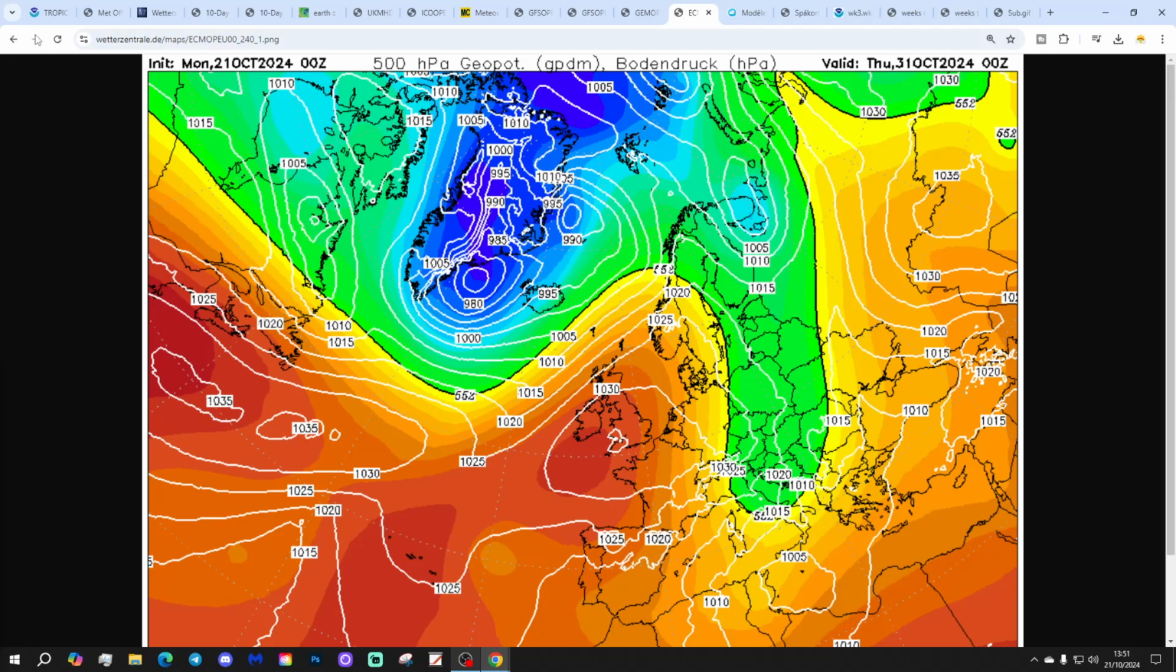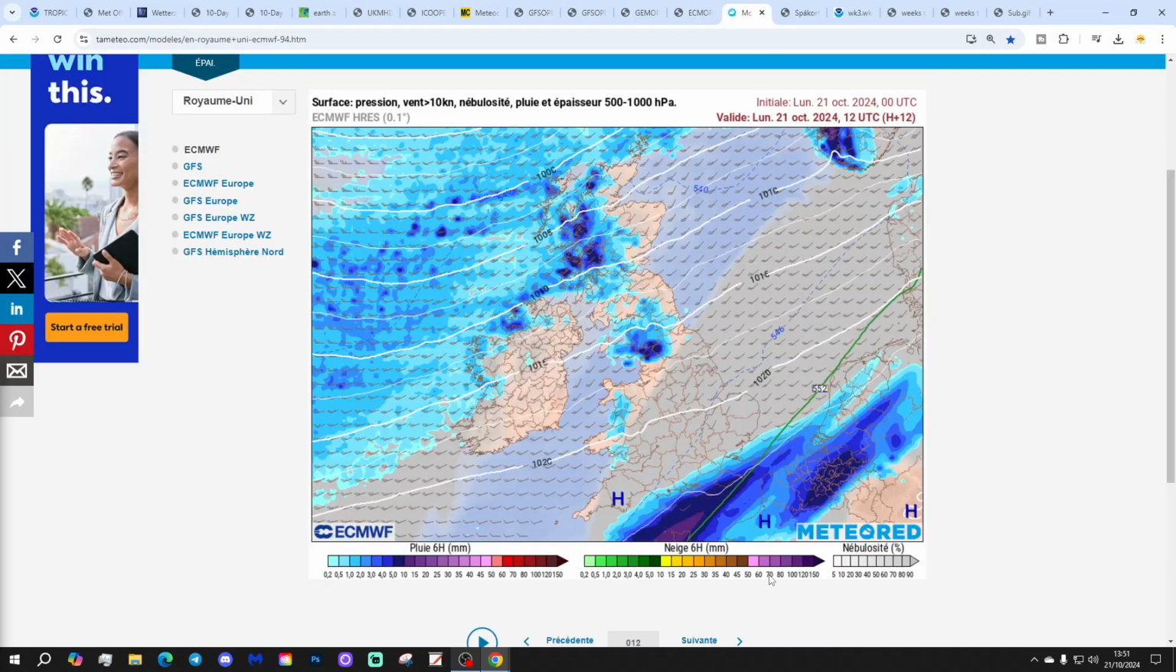And that's the setup at day 10. High pressure remains in control. Then probably the risk of overnight fog, and there could be some patchy frost coming through with that as well.